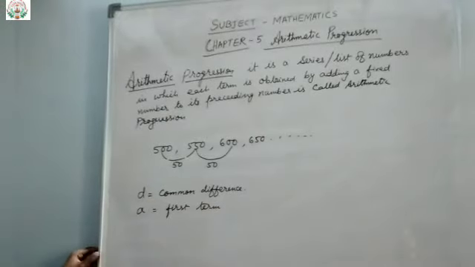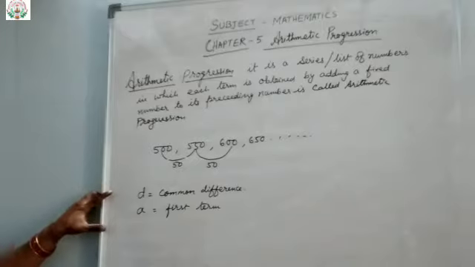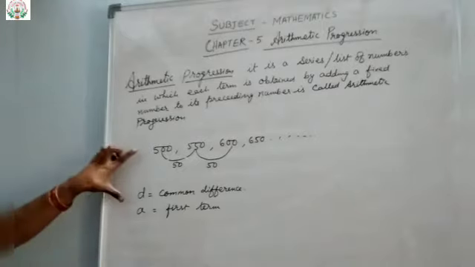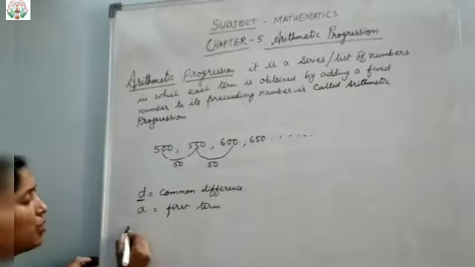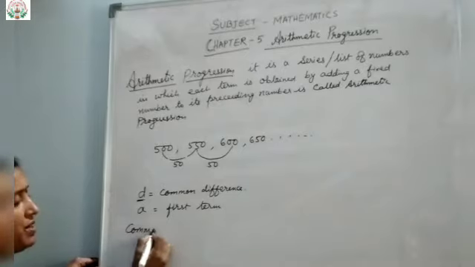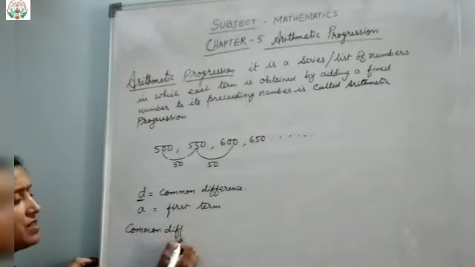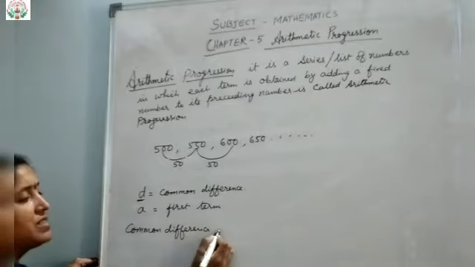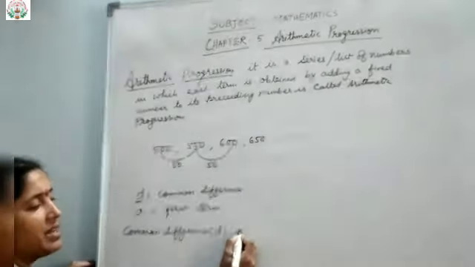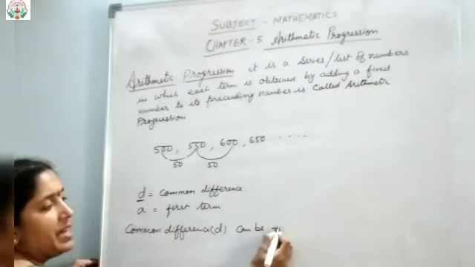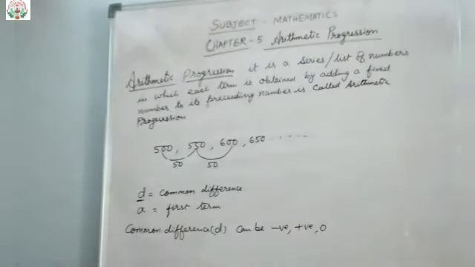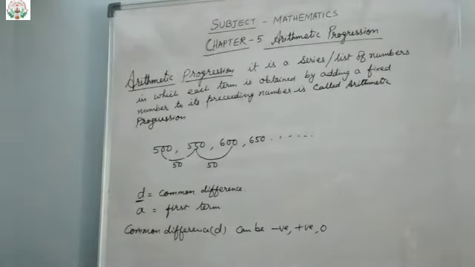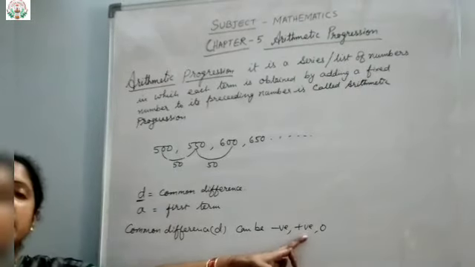D is the common difference. Okay, now this is the given number. If a particular number, here you can see the D, common difference, D can be negative, positive or 0.